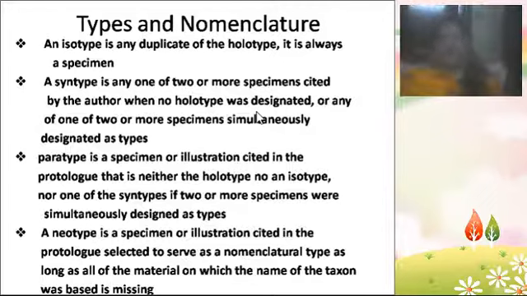Next, isotype is a duplicate of the holotype. So it is always a specimen. Syntype: it is any one of two or more specimens cited by the author when no holotype was designated, or any of two or more specimens simultaneously designated as types. There is not much difference between syntype and isotype. So syntype means the same thing.